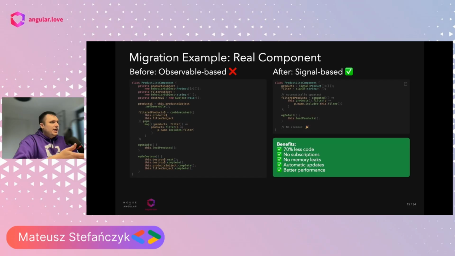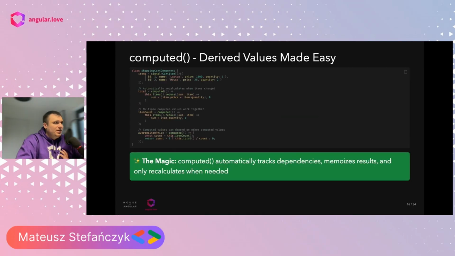Even when we look at these filtered products, which have to use combineLatest and operators to map the value, compared to computed, where we simply return the products filtered by some conditions. That's it. So we can see there is much less code, simple management of these values, and no need to remember to unsubscribe when destroying. Overall, it simplifies this kind of simple state management for our applications.